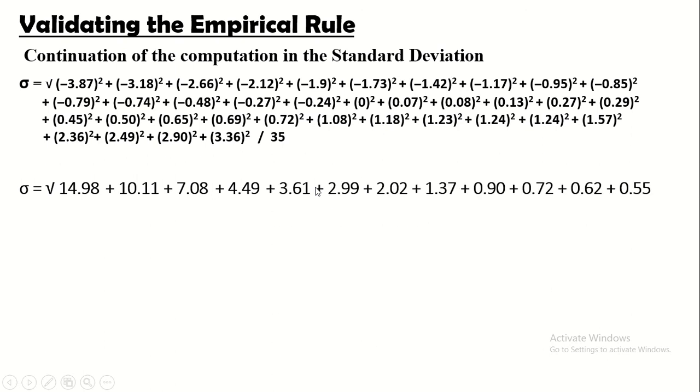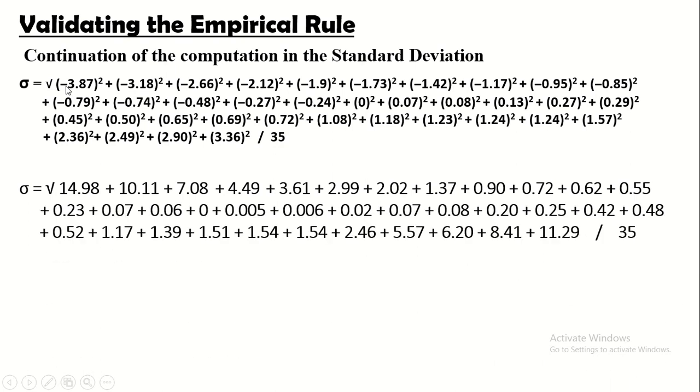And then, yun po ang gagawin natin sa mga sumusunod. Ulitin ko po, ang square po, ibig sabihin, i-multiply mo yung number sa sarili niya. So, ito ay nangyari, negative 3.87 times negative 3.87. At pakatandaan po natin na kapag nagmumultiply tayo ng negative sa sarili niya, ang sagot ay positive. So, ito po yung sagot sa mga sumusunod na i-square po natin.